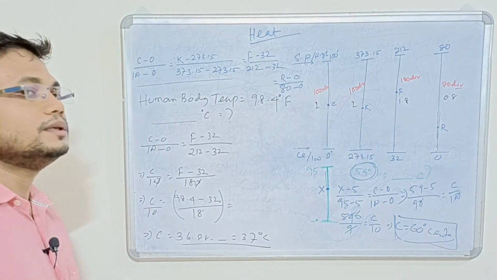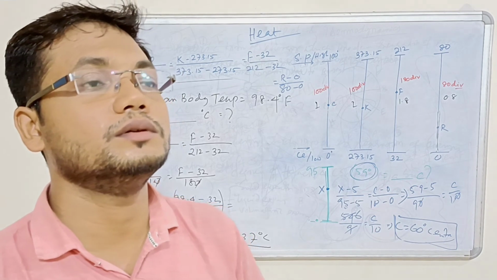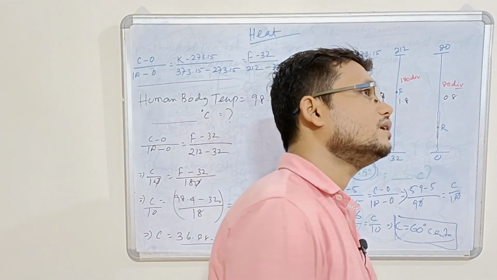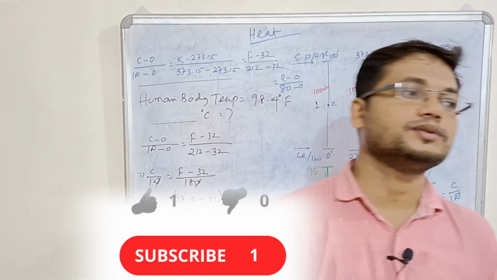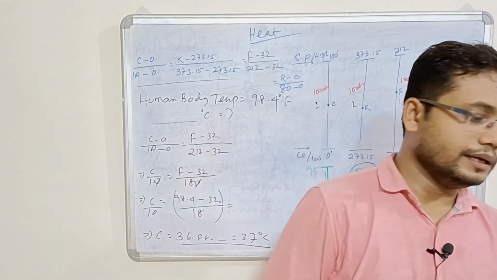So human body temperature in case of centigrade is equal to 37 degrees. So this completes your thermometry. Next class we are going to discuss specific heat and the expansions in case of liquids and solids. So these things we are going to discuss in the next class.